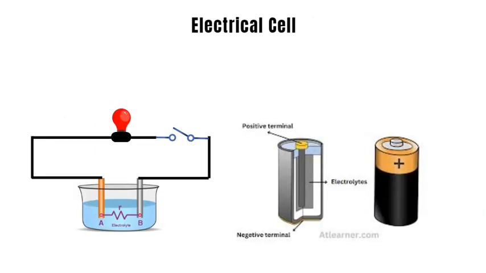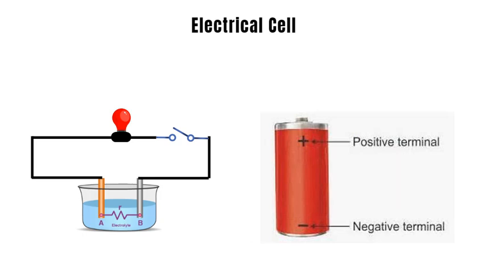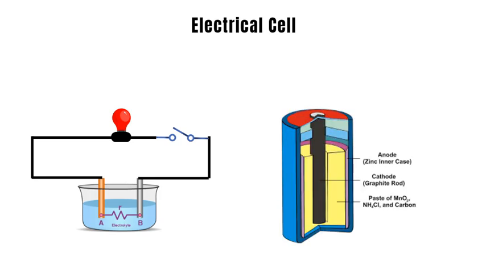An electric cell is a simple device that maintains electric current in a circuit. It provides electric energy through chemical reactions. The cell has 2 electrodes, the positive and negative. These electrodes are immersed in an electrolytic solution. When the positive and negative terminals are connected to an electrical device, the current starts flowing. Internal reactions happen in the chemicals present inside the cell to produce electricity. The chemicals get used up over time, and the cell cannot produce electric energy anymore.